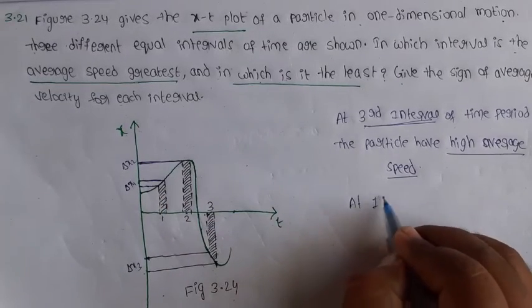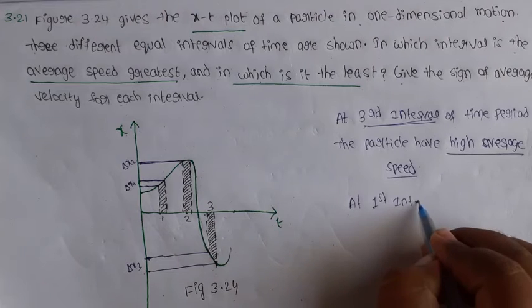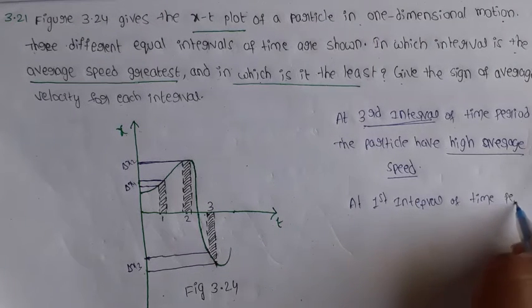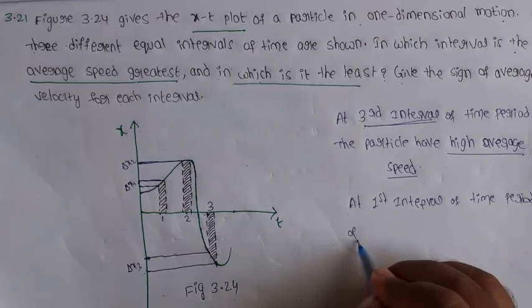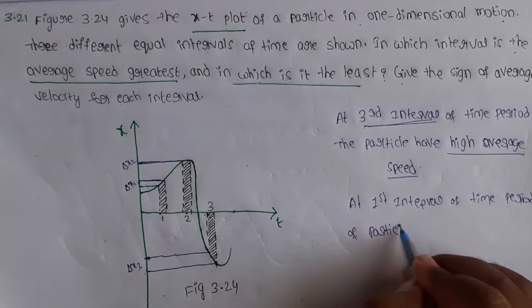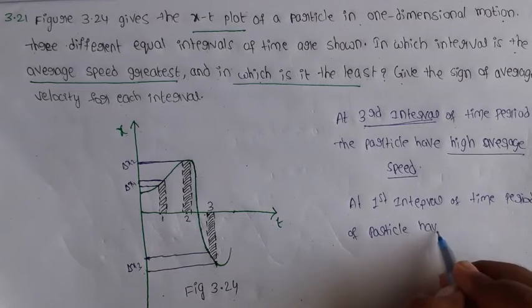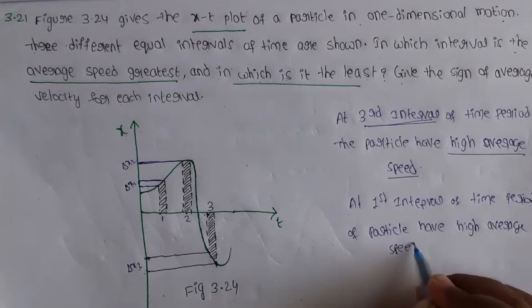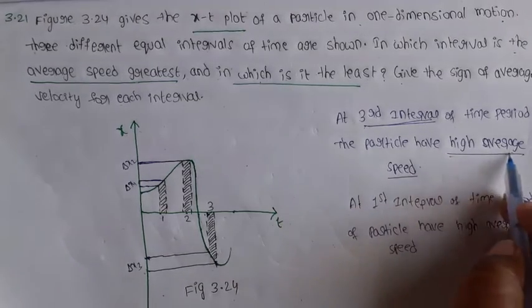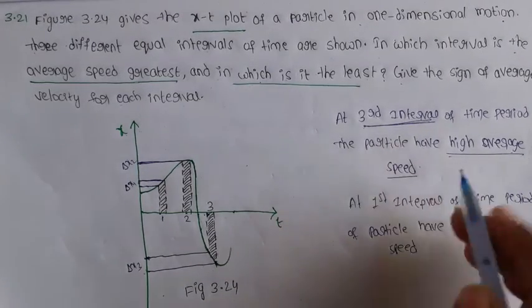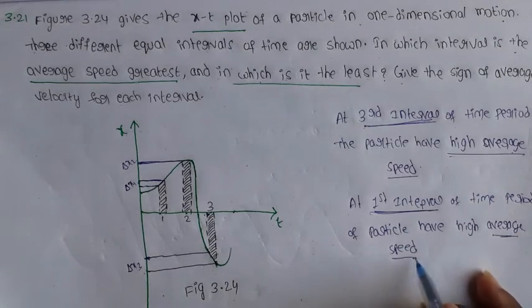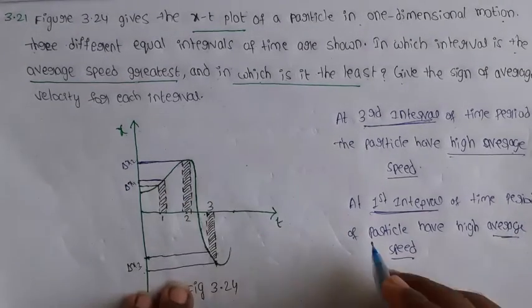At the first interval of time period, the particle has the next highest average speed. First, the highest average speed is at the third interval, second is the first interval, and last one is delta x2.